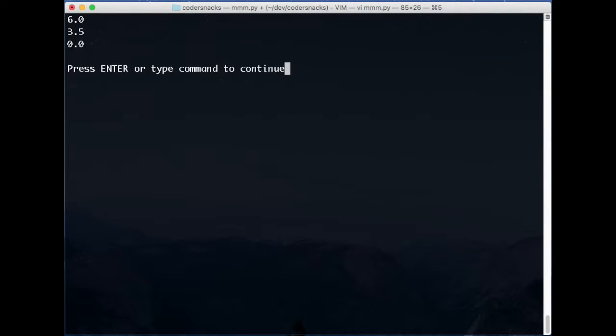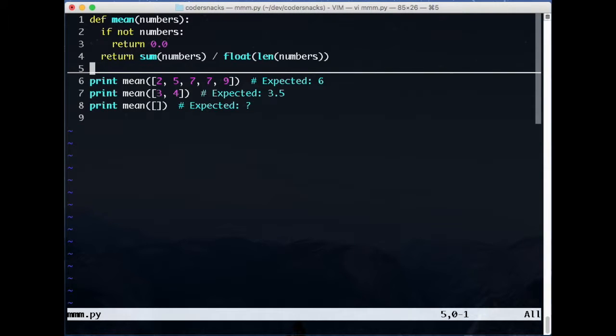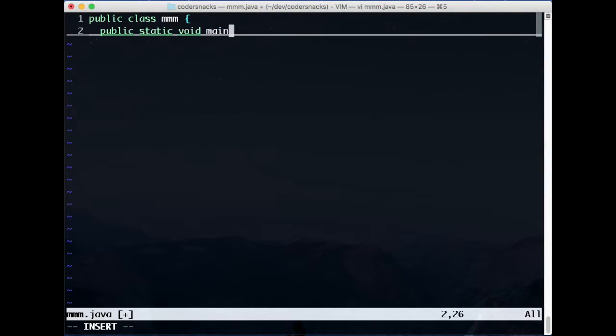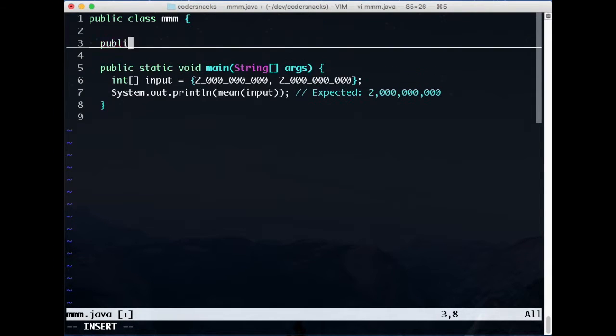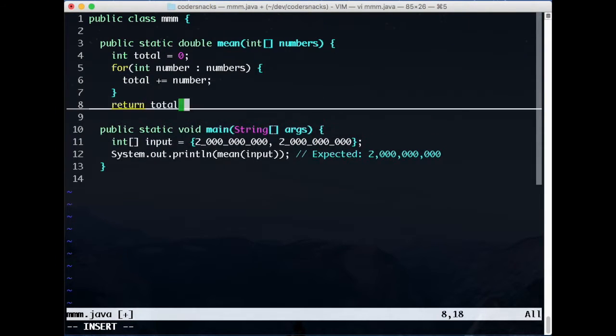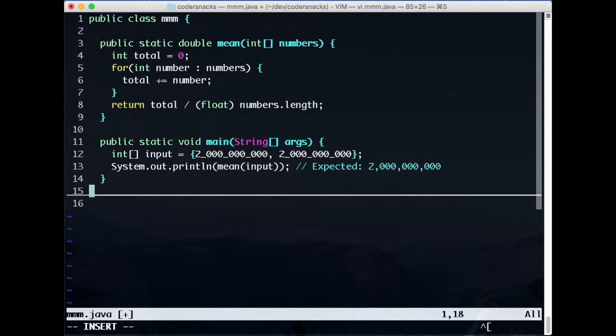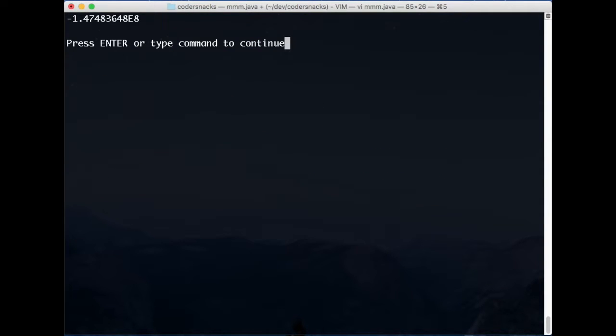Let's do that. In some other languages, you should also consider overflow. For example, if we write a similar version in Java, it would be easy to write a version where we don't get the correct answer because our values are too large for variable types. What could we do about that?